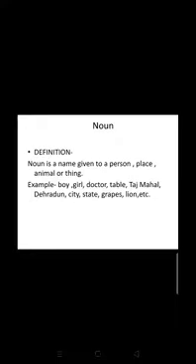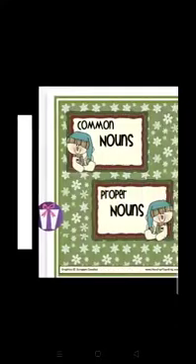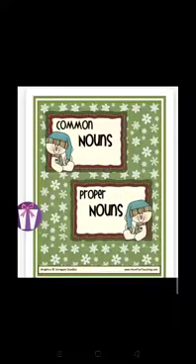Now, kids, let's move further. We will study kinds of noun, in which we have proper noun, common noun, collective noun, and abstract noun. We'll study all these nouns in detail. In this session, we'll go on and further study common and proper nouns.